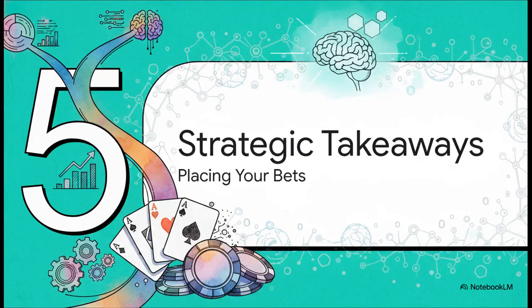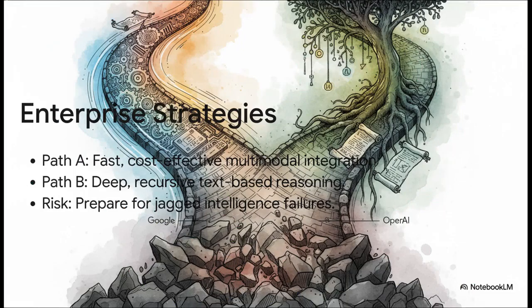Which brings us to our final section, Part 5, Strategic Takeaways for Leaders, Placing Your Bets. So how do you place your bets? Let's synthesize what this whole divergence means for your organization's AI roadmap. You're basically facing a binary choice right now. Path A is Google's vision. Prioritize immediate, fast, cost-effective multimodal tools integrated straight into your existing workflows, banking on those world models. Path B is OpenAI and Anthropic's vision, waiting for and investing in profound text-based reasoning and recursive agents.